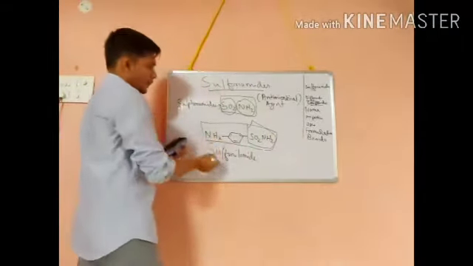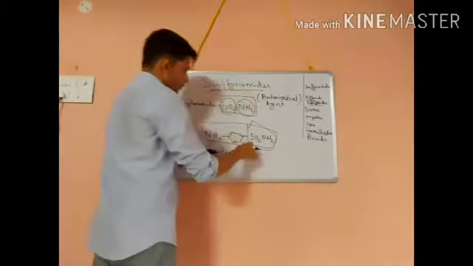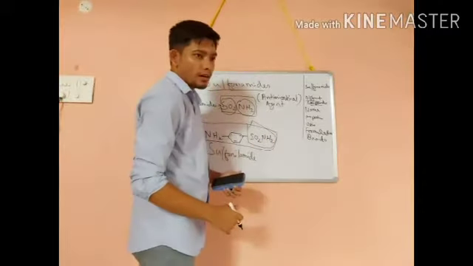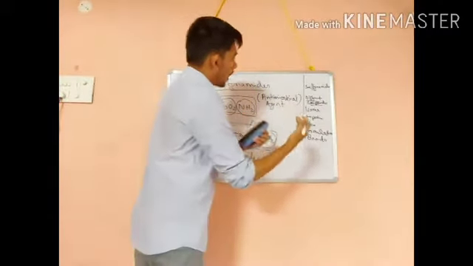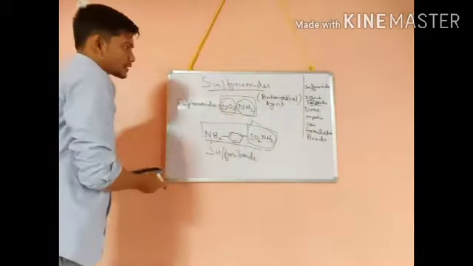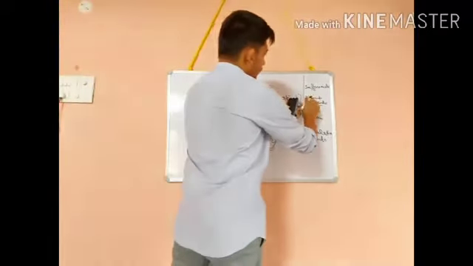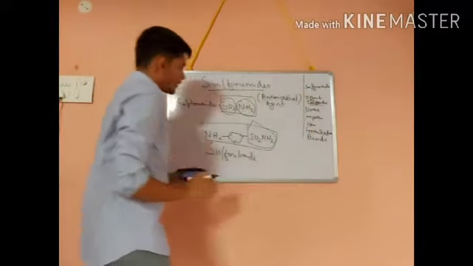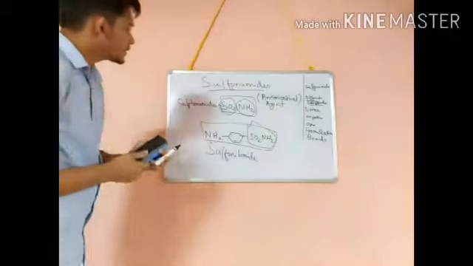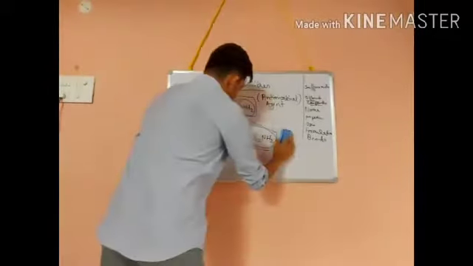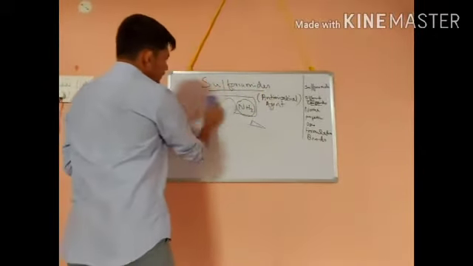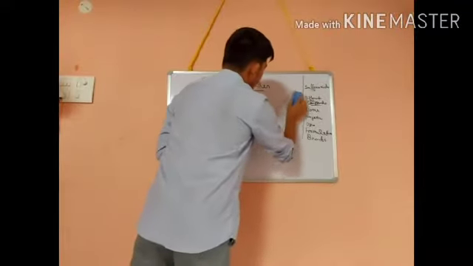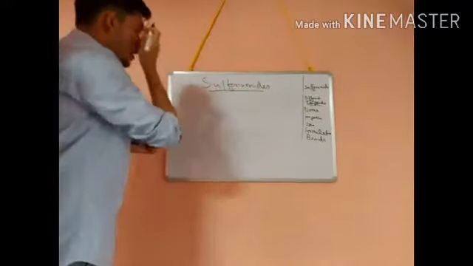From this structure, we can derive other compounds of this class, which we will study under the different compounds. So till now this is clear. Next I will say a little about how this sulfonamide acts.